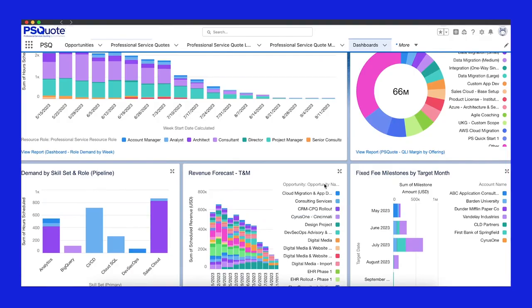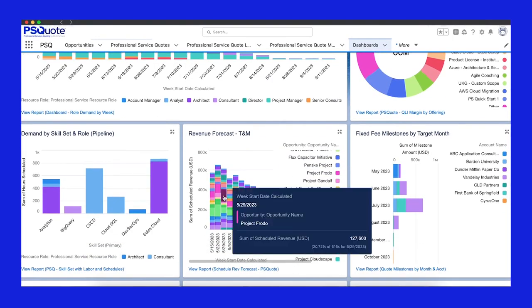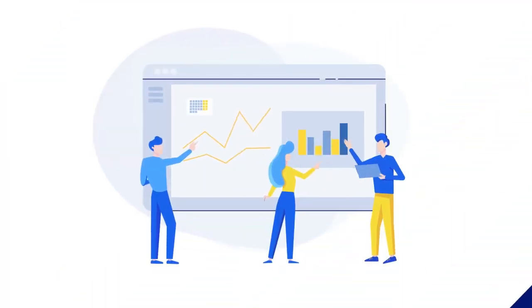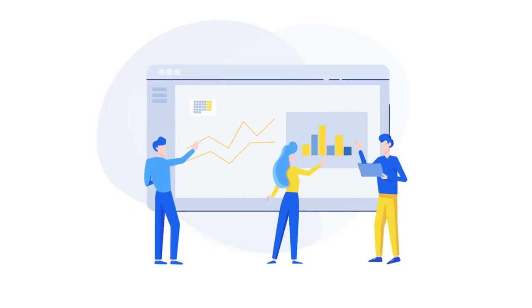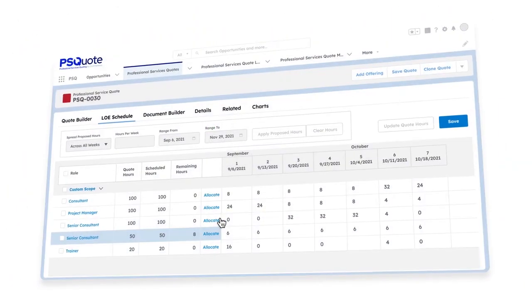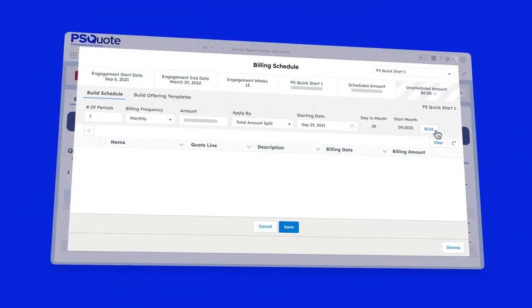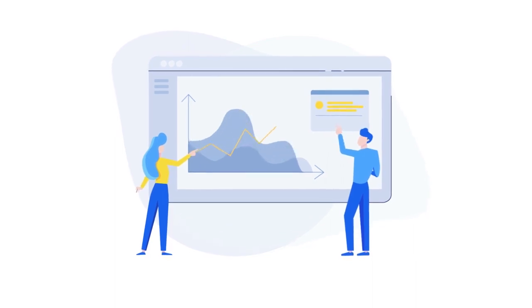Because PSQuote is built on Salesforce, all of the data is available for building reports and dashboards. With PSQuote, teams can build quotes faster and with more accuracy. They can bridge the gap between sales and delivery. All of this allows companies to quote with greater confidence and grow because they have the right automation in place.